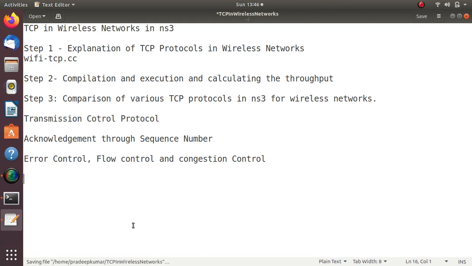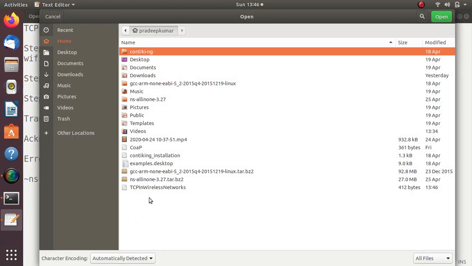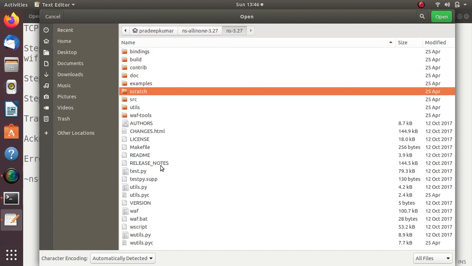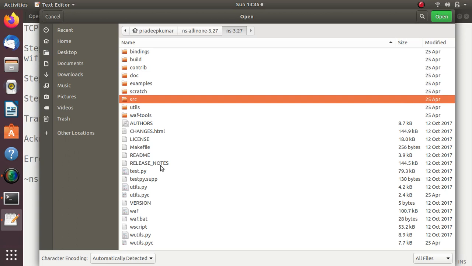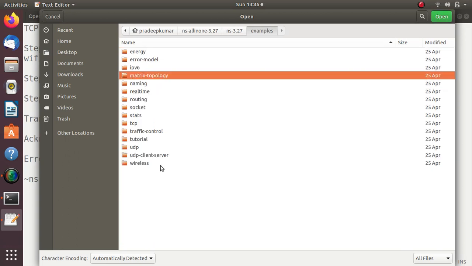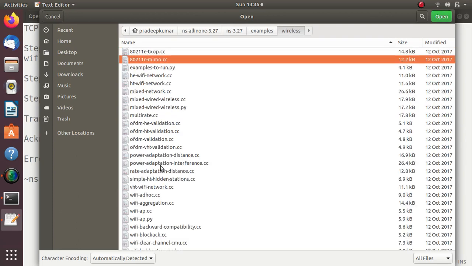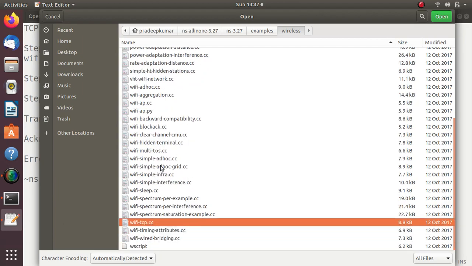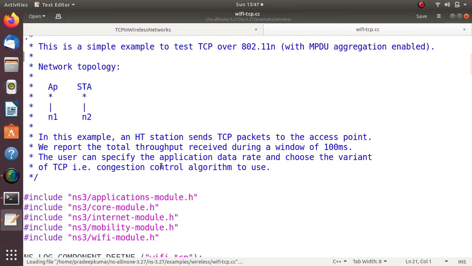So let me open this file. The file is in the location 3.27/examples/wireless/wifi-tcp.cc. This file only we are going to check. So go to ns-allinone, then ns-3.27. If you are using any other version of NS3, you can refer to the same folder, examples, then wireless, and there are so many examples here. We have wifi-tcp.cc. This is the file that we are going to use.